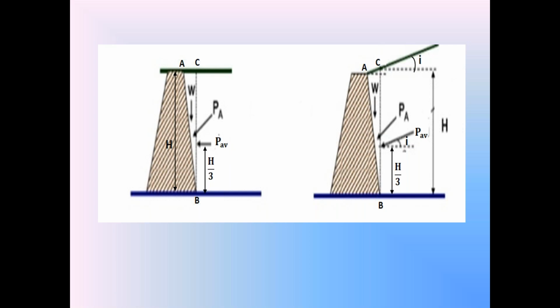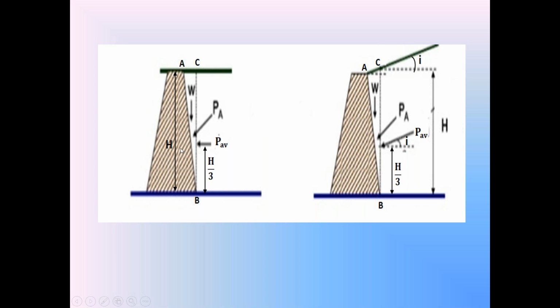According to Rankine's active earth pressure equation, the active earth pressure PA is equal to Ka into gamma into Z. At the top of the retaining wall, Z is equal to 0, so the active earth pressure at the top is 0. At the bottom of the retaining wall, Z is equal to H, so the active earth pressure is Ka into gamma into H. The distribution is triangular. Find the area of the triangle in the pressure diagram. That area gives the active earth pressure force PAV, called the average active earth pressure force acting on the retaining wall.